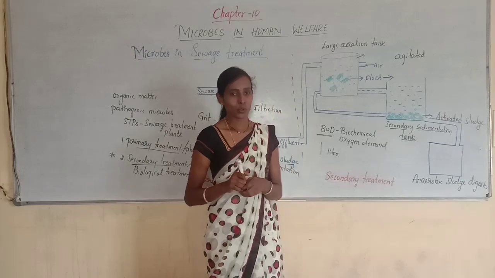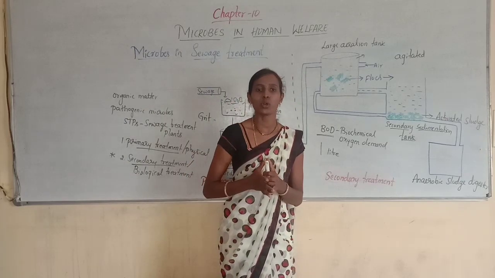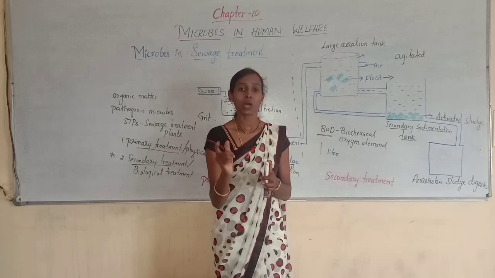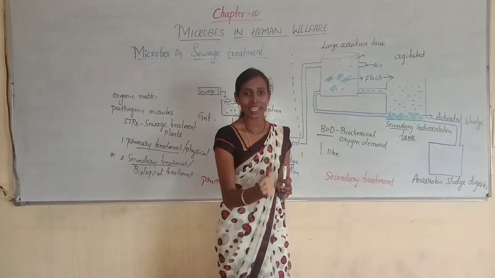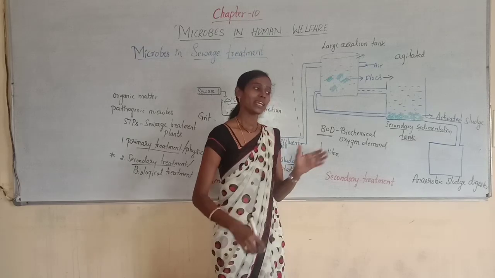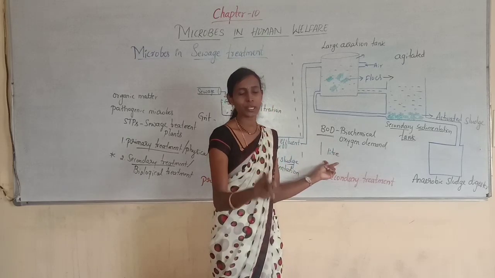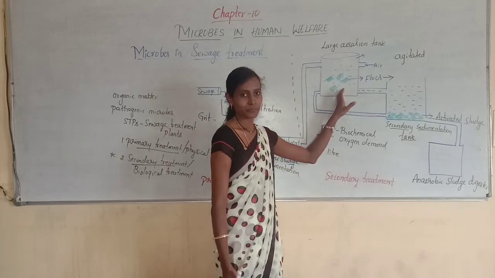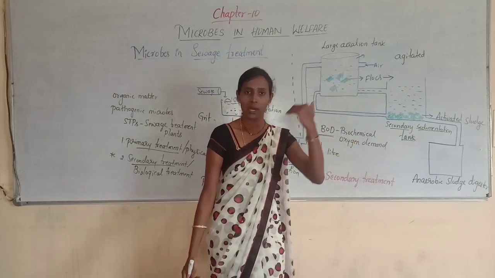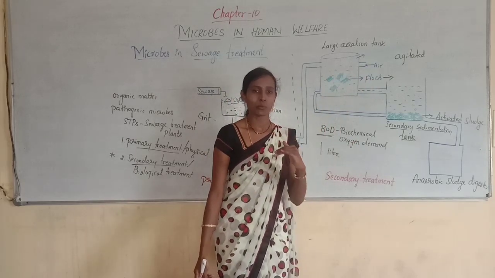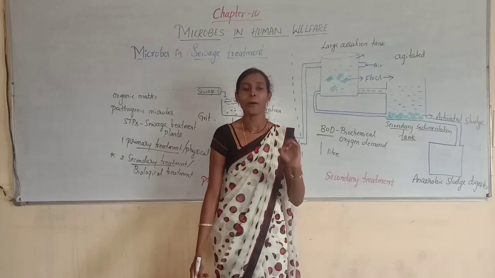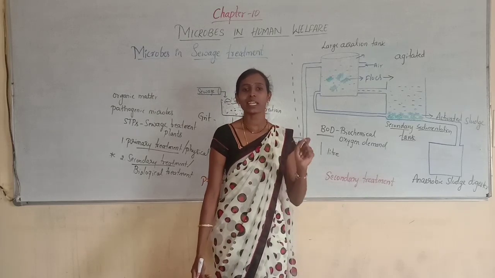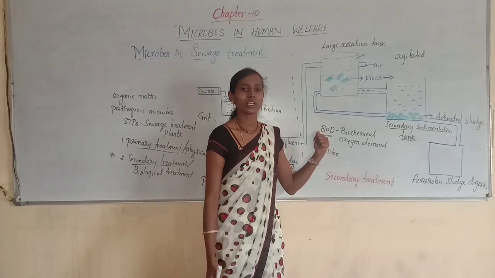I repeat, the biochemical oxygen demand, BOD, refers to the amount of oxygen required by aerobic bacteria to oxidize the organic matter present in water. Usually we calculate for 1 liter. So again, as the flocks consume organic matter, they will be decreasing the BOD. Actually, the BOD test is the measure of uptake of oxygen by aerobic bacteria, and indirectly we can say that it is the measure of organic matter present in the water sample.